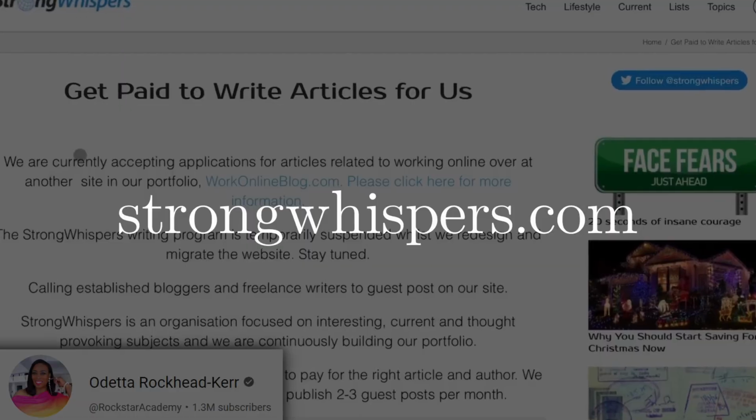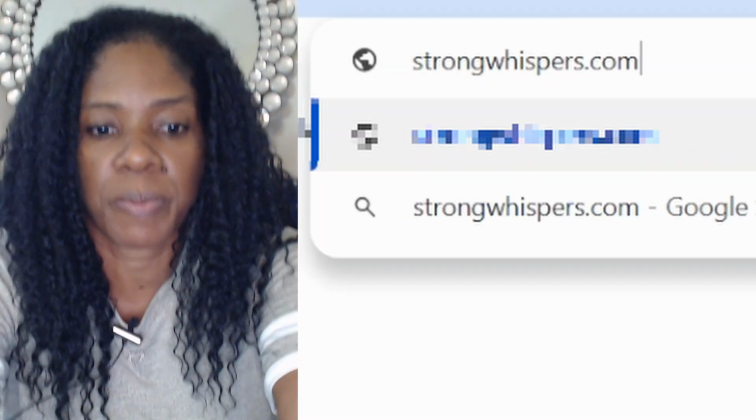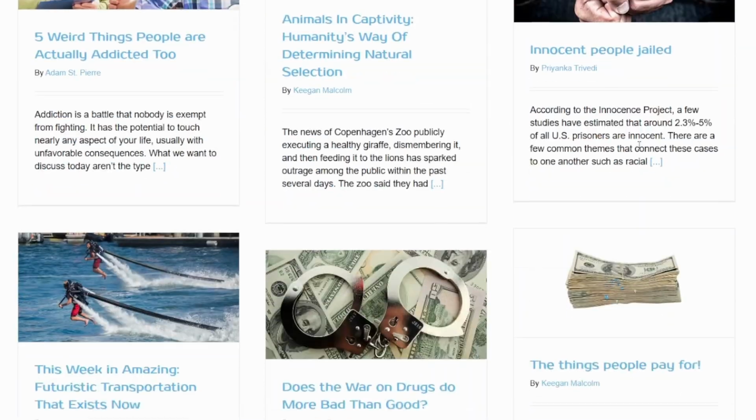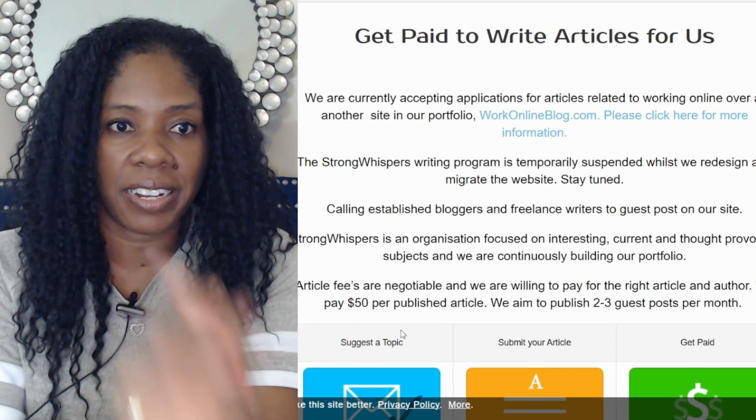The next platform where you can post your articles, and in this case, make $50 to $150 per article that speaks to culture, environment, and social issues, is strongwhisper.com. Let's go to Strong Whispers. Let's see what that is about. Okay, so far kind of weird. There it is. Get paid to write articles. Let's see. Ooh, get paid to write articles.